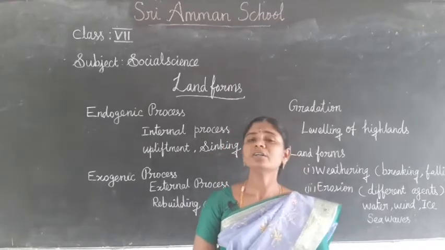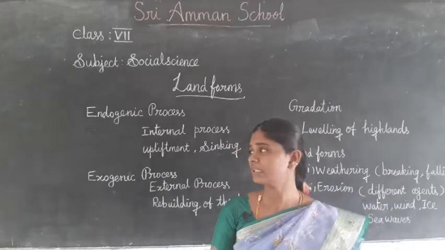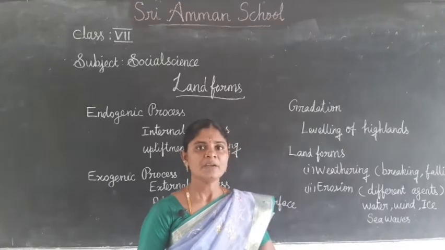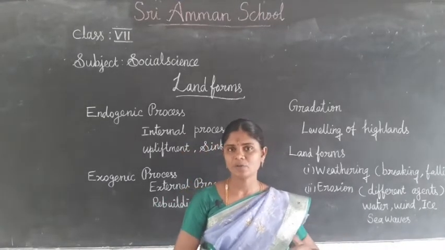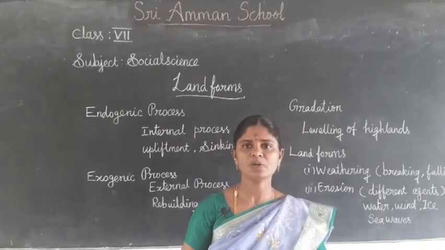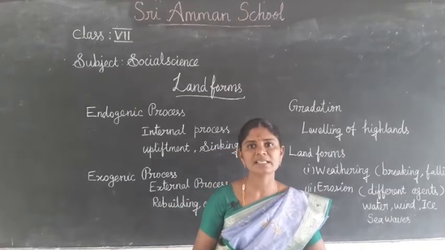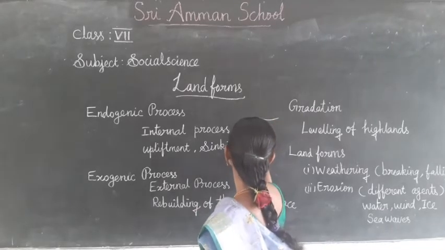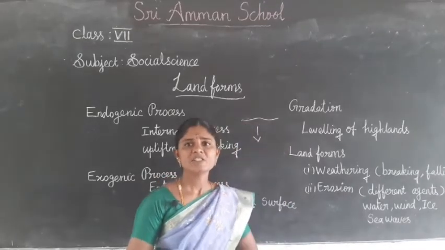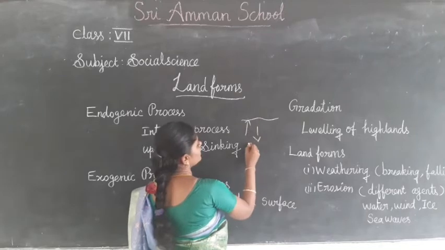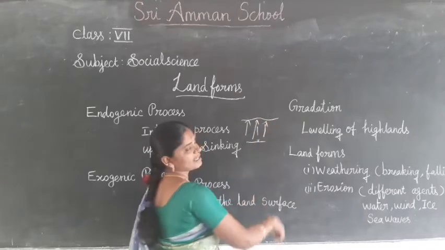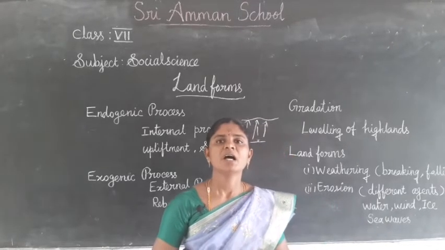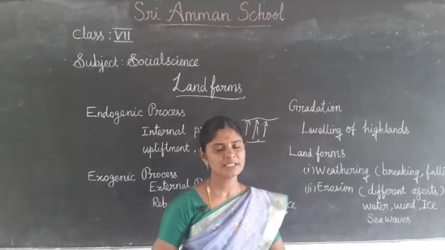The changes are taking place through two processes, called the endogenic process and the exogenic process. The endogenic process is the internal process. We saw that in the last lesson. The endogenic process is the process that starts inside of the earth and moves towards the earth's surface. It is the internal process which leads to changes on the surface of the earth. It is called the endogenic process.